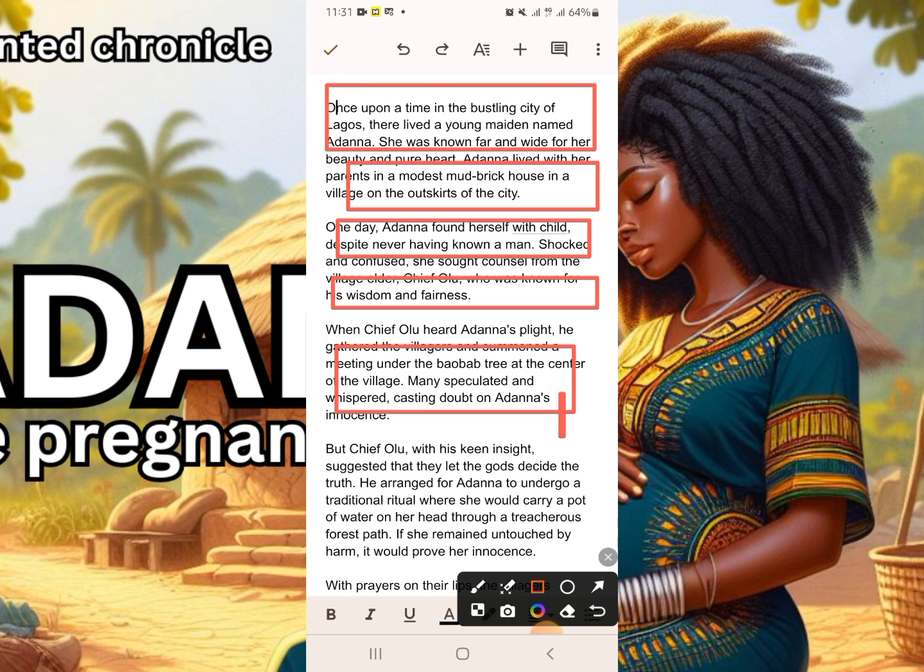And so this is how you generate your images. So you keep looking at the key things that should be shown. So like this one too, where she undergoes a traditional ritual. So we generate an image on this too. So that is how you generate images for your stories. So now let's get started.